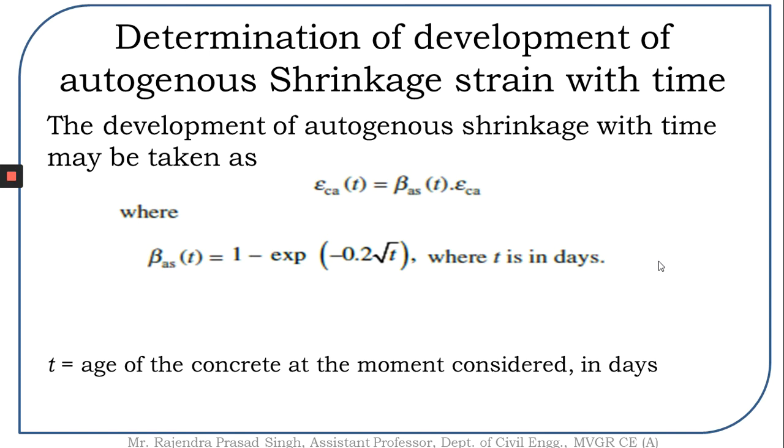Similar to the drying shrinkage at a particular time, we can also find out the autogeneous shrinkage strain at a particular time. Autogeneous shrinkage at a particular time t is given as beta As times epsilon Ca. Now this beta As at a particular time t is given as 1 minus exponential of minus 0.2 root over t. Now we already know what is t. t is the moment considered for calculation of autogeneous shrinkage strain.